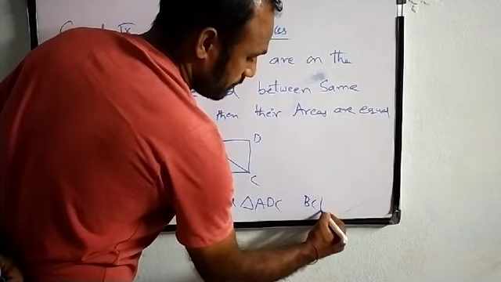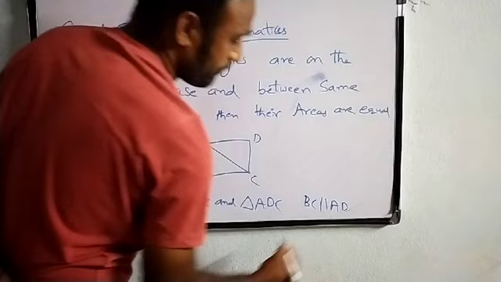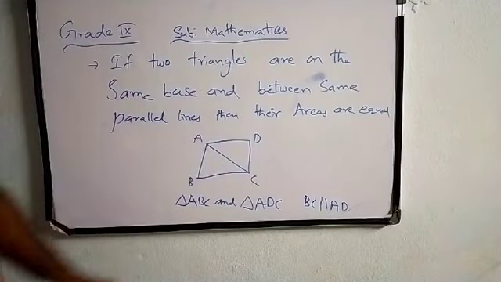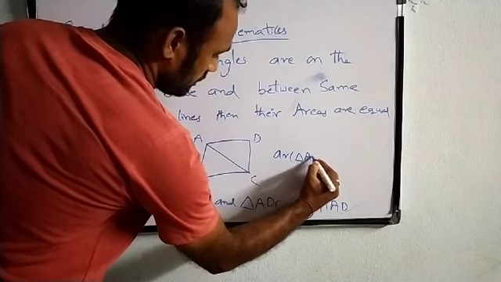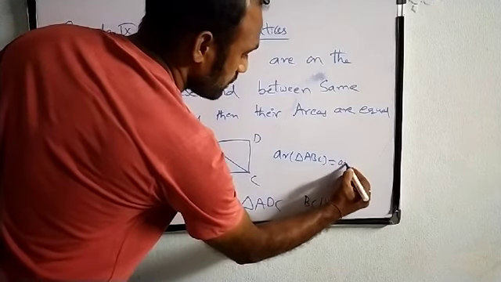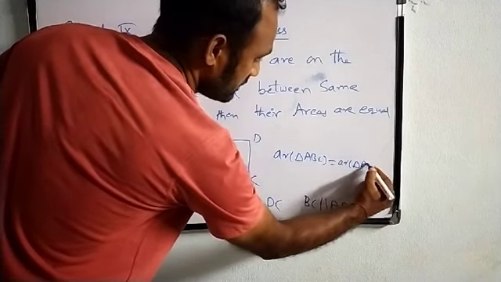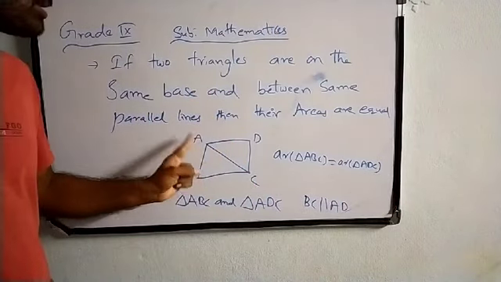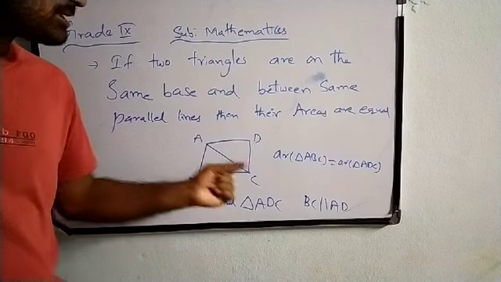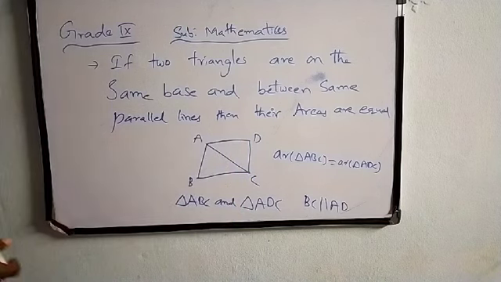So they have BC parallel to AD as well as the same base AC. Now I can say that area of triangle ABC is equal to area of triangle ADC. So whenever two triangles are on the same base and between the same parallel lines, then we can say that the areas of the two triangles are equal.